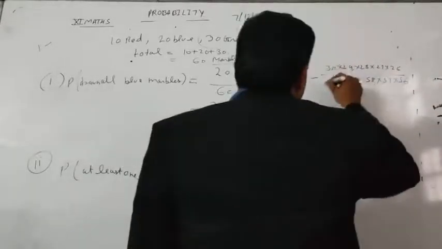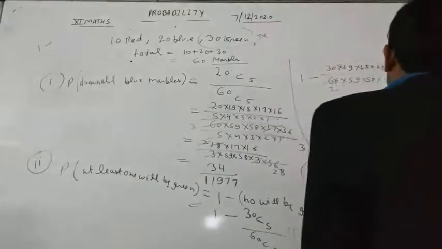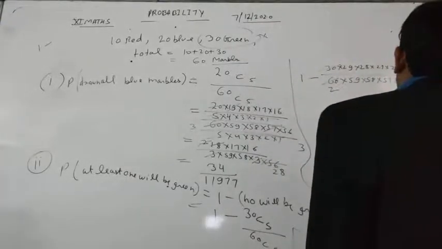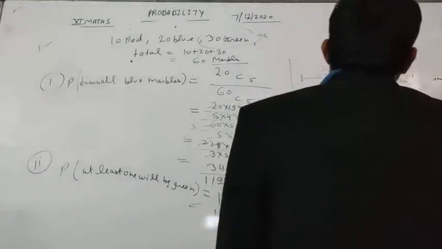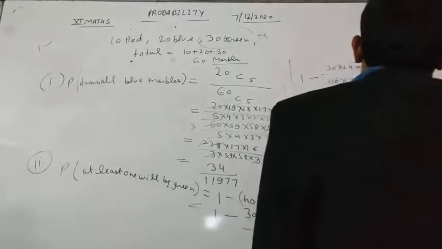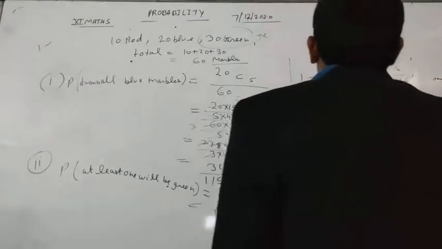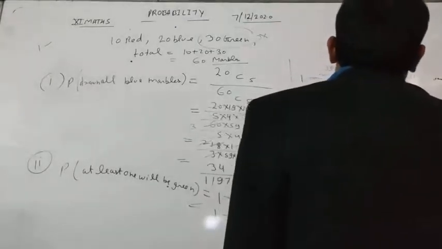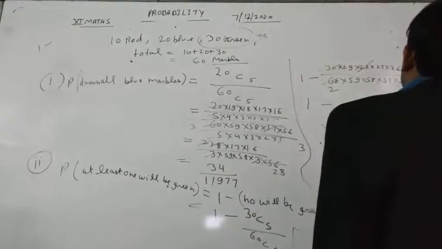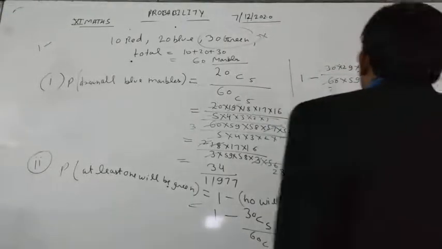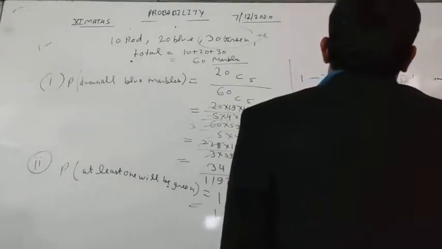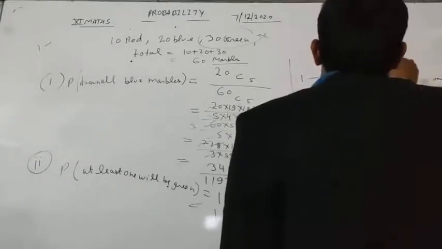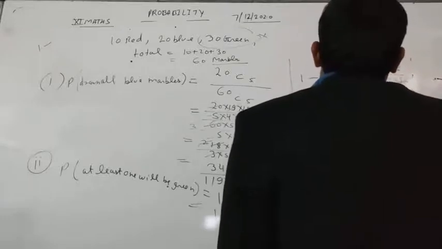Now further we solve this. 28 cancels into 10, and the remaining terms are 29, which cancels with 58.